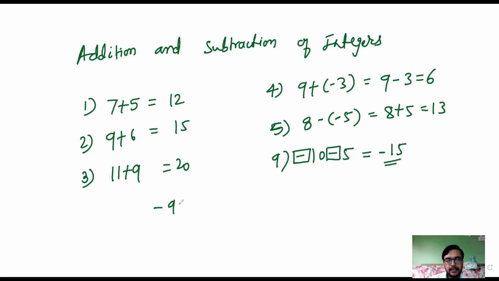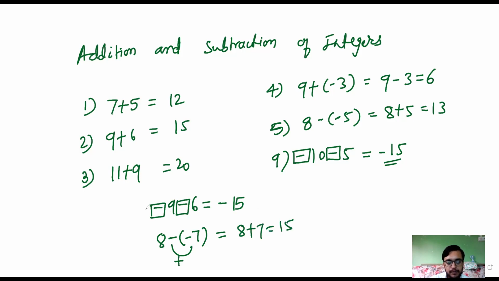If minus 9 minus 6 is there, then if two numbers are negative, we will take it as negative and do the addition of those numbers. Right, but if two negative signs come close to each other, that is minus 8 minus minus 7, in this case this minus minus will become plus.